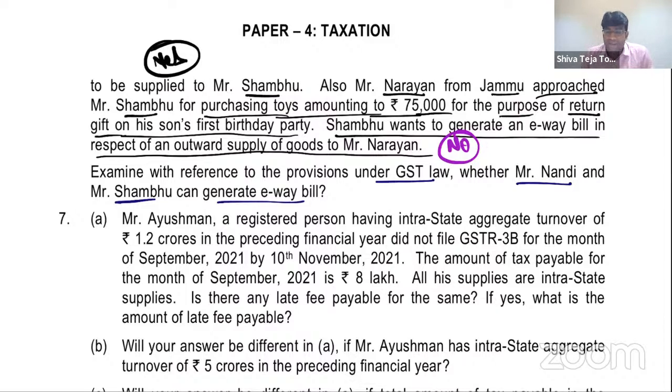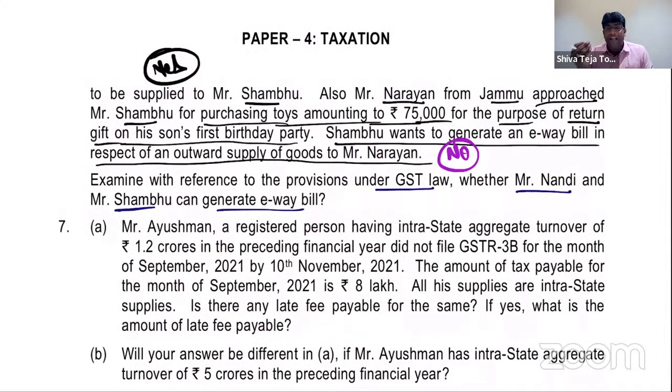Clear, friends? And when I'm saying generation of e-waybill as recipient, I'm not talking about RCM, my dear friends. I'm talking about the case where Nandi is generating e-waybill because Nandi is sending goods to Shambhu. In e-waybill, they always give the details of supplier and recipient. Nandi will show supplier is Nandi, receiver is Shambhu. Can Nandi do that? The answer is yes. That is the meaning.